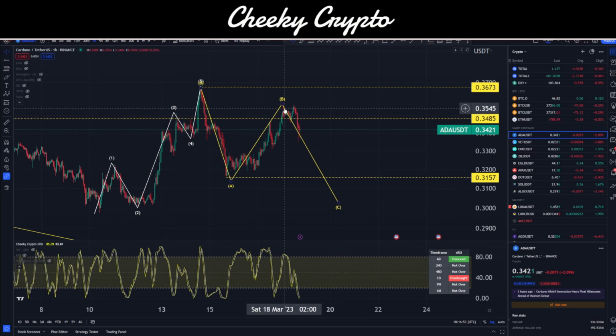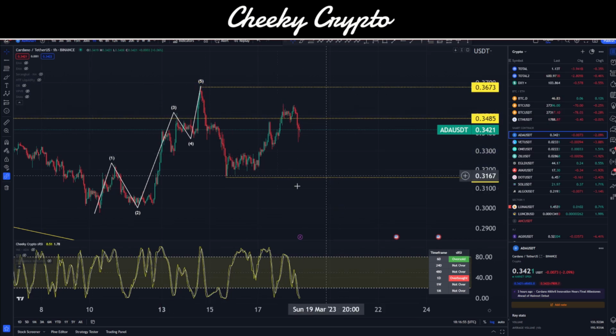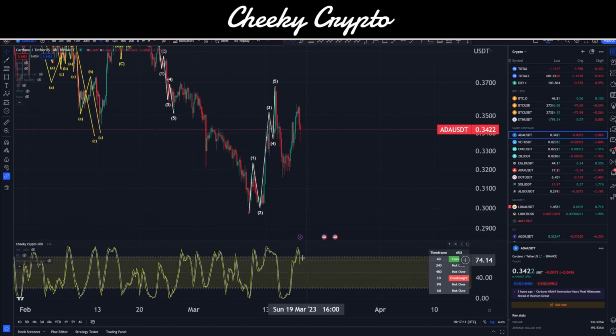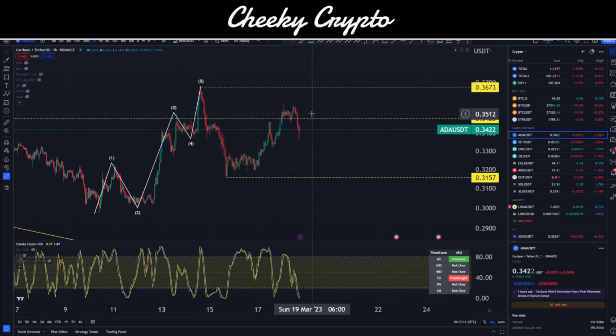Now, with all that being said, we have to acknowledge that this is potentially going to go in either direction, but I think the most probable scenario is that we come down here, even though our momentum and our oscillator down at the bottom here is saying that we're oversold on the 1 hour anyway. Now, if I scale this back to that 4 hour, you can see we've got plenty of room to go down. So that gives me room to think that we have some minor correction upwards and then more of a deeper move to the downside.